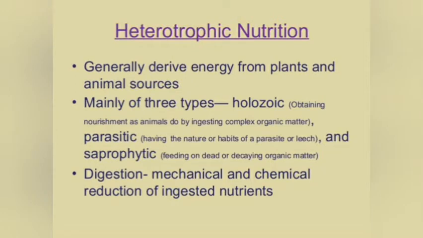Heterotrophic nutrition generally derives energy from plant and animal sources. Second point, it is mainly of three types: first, holozoic, second, parasitic, and third, saprophytic. Digestion: mechanical and chemical reduction of ingested nutrients is called digestion.